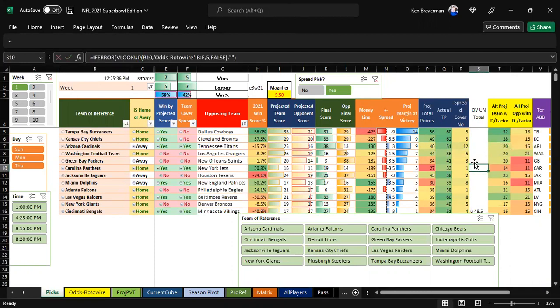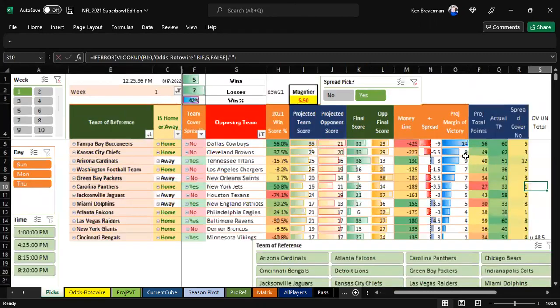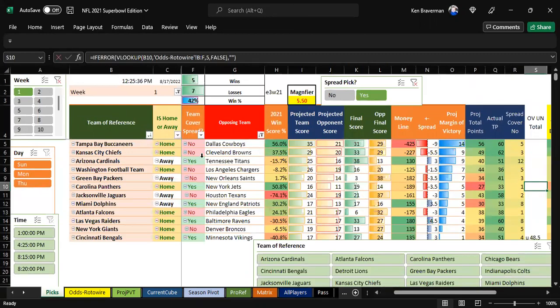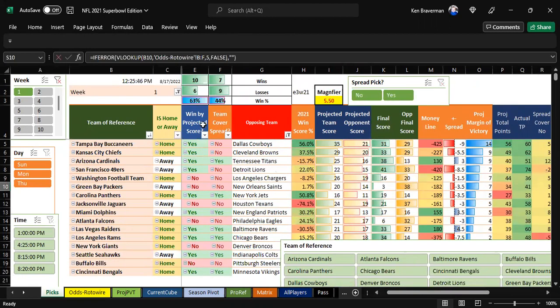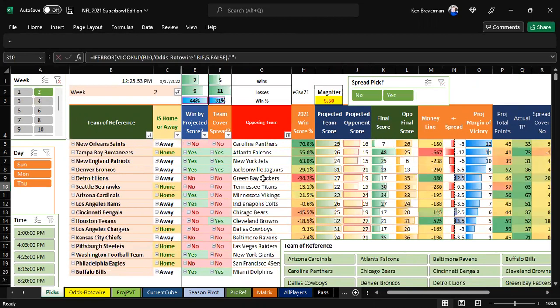So you have a spread cover number here, and the spread cover number is helpful for determining which team you think will cover the spread the most. Okay. So there are multiple ways to look at this file. And as you can see, I'm busy and I really don't have time to do this. But basically you can browse week by week and see how things did, right? As long as you have wins up top here, the algorithm's doing pretty well because these games at the bottom are games that are supposed to be closer anyway.